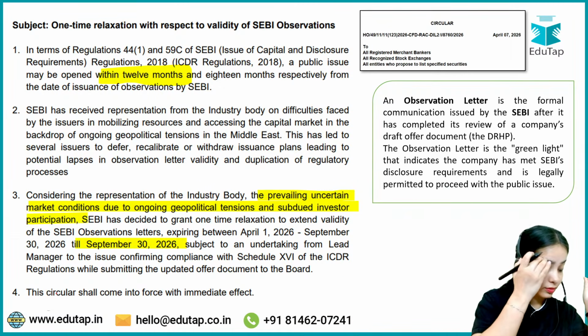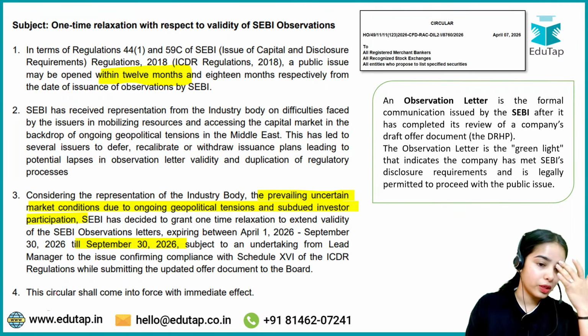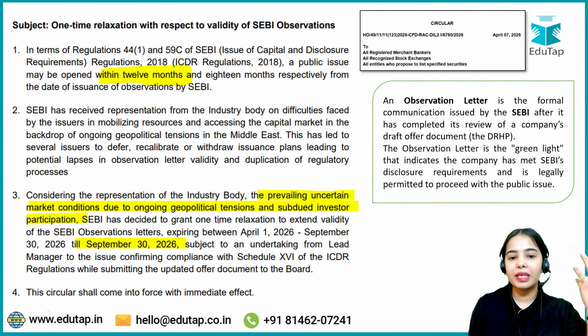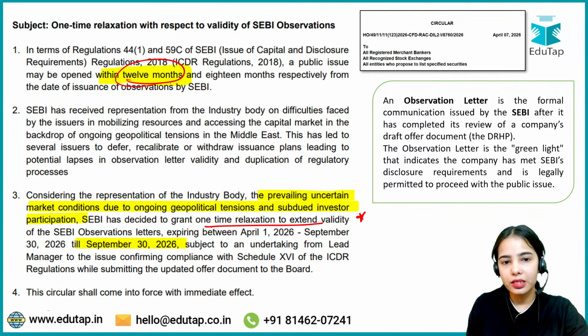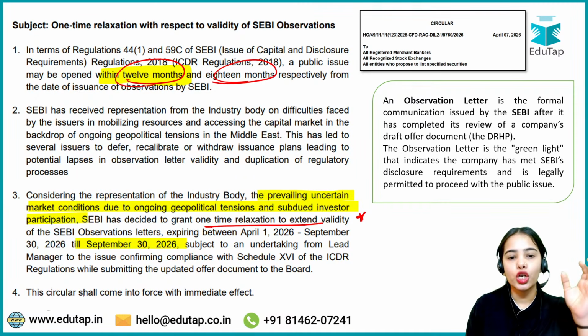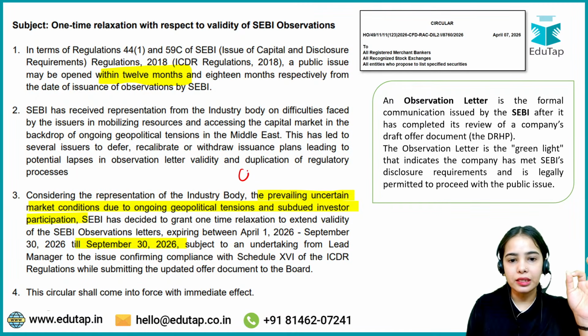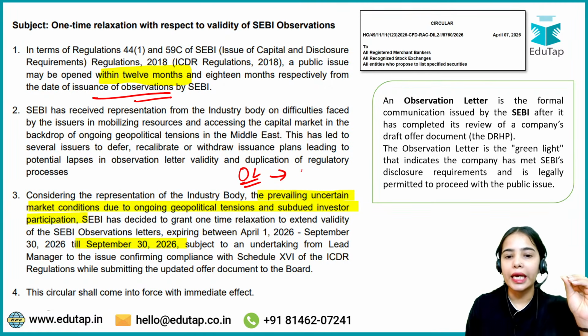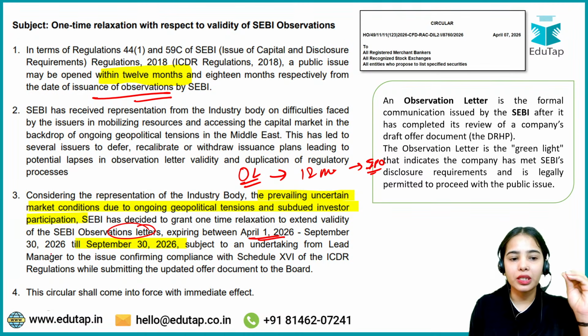Any confusion, anyone? So basically, it is a one-time relaxation to extend the validity. Validity is usually 12 months, or in special cases 18 months. So from the date of issuance of the observation letter, within 12 months, the IPO should be released. But now it has been said that the observation letters that were expiring between April 1 and September 30th, 2026, will be valid till September 30, 2026. So that is the idea.